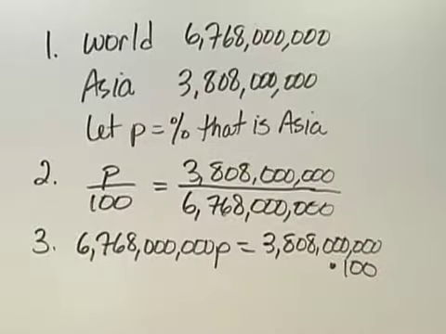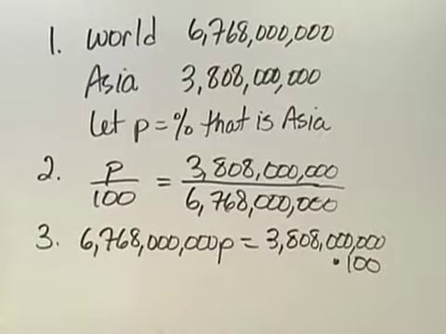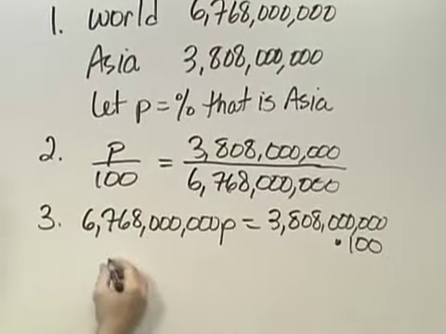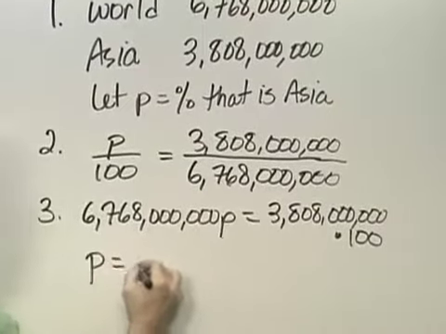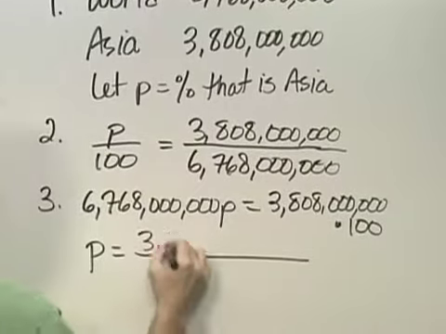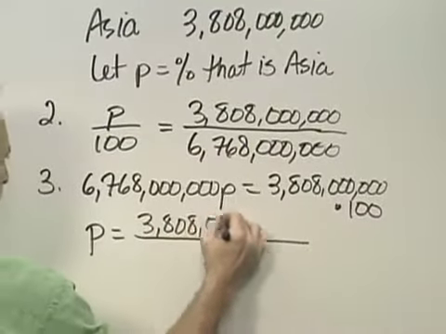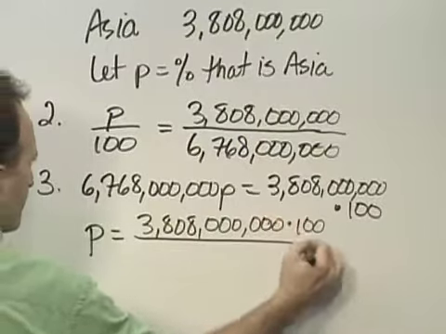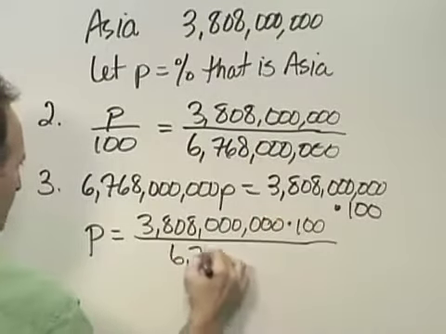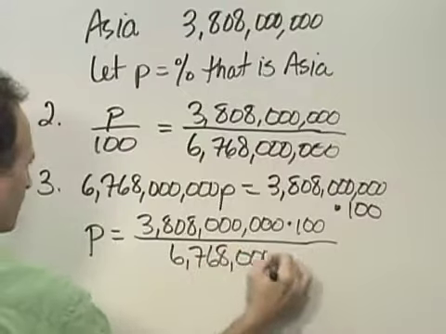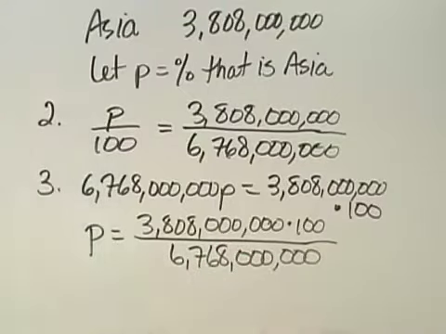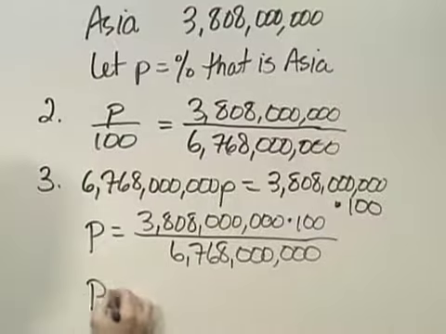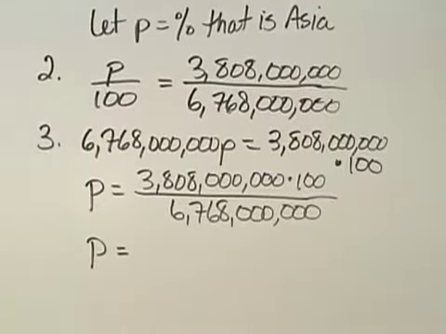To finish solving that, you would divide both sides by that number. So P would be equal to that result. When we actually do that division, we'll find that P is